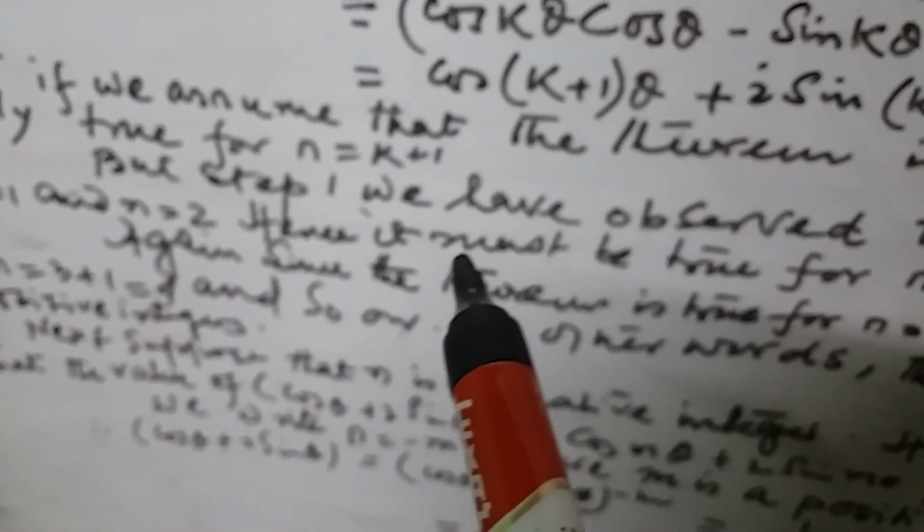If it is true for n equal to k, then it is certainly true for n equal to k plus 1. But in step 1, we have observed that the theorem is true for n equal to 1 and n equal to 2. Hence it must be true for n equal to 2 plus 1, that is 3.